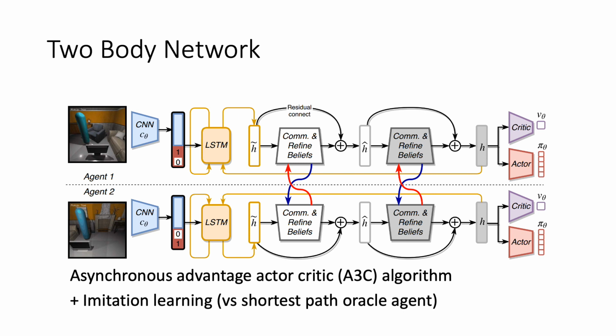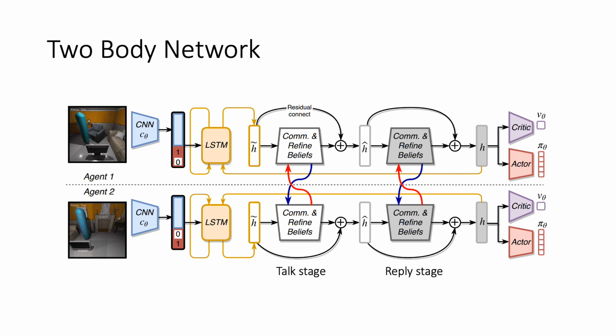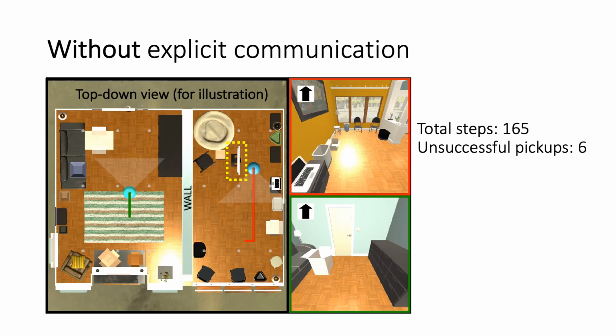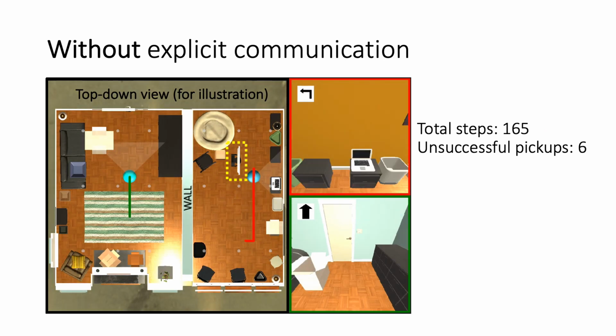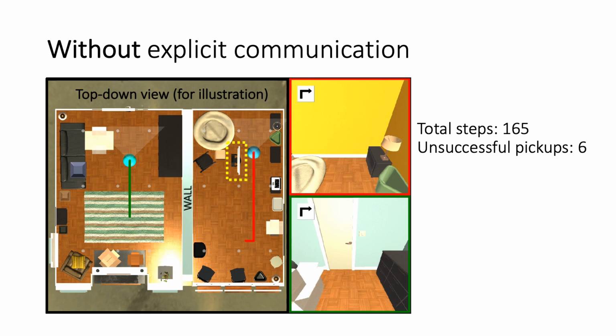Since the agents are homogeneous, the parameters of the model are shared by both agents. Note that the agents can communicate using two stages. We call them the talk stage and the reply stage of the network. Both of these are identical in structure. I'll refer you to the paper for more details on those two stages. Instead, let me show you some results.